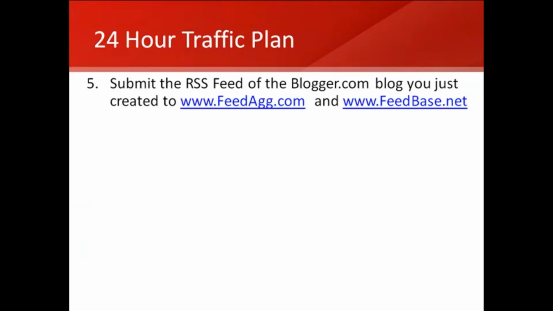Now the next thing you're going to do is, once you've created your first blogger.com blog post, you're going to open up the Blogger blog after you've reviewed it and made sure everything looks good. You're going to go ahead and look at the bottom of your Blogger blog for something called Posts Atom, and you're actually going to click on that, and it's going to bring up what's called an RSS feed. Now RSS stands for Real Simple Syndication, and it's basically a way for you to syndicate your content out to a variety of different websites at once.